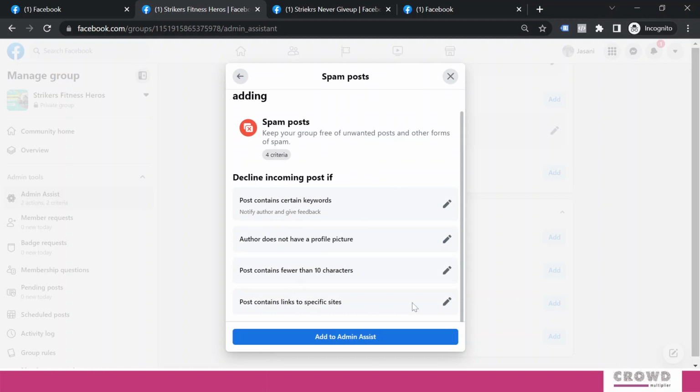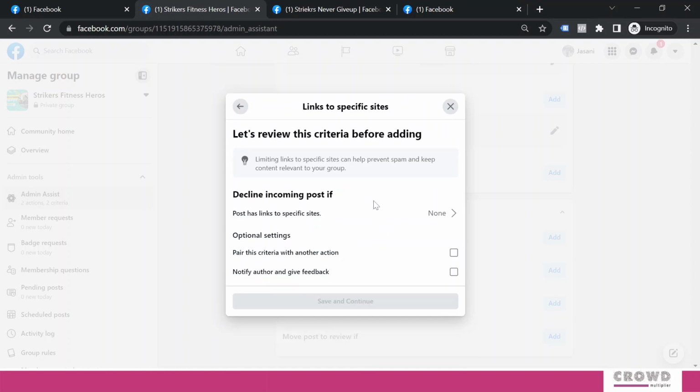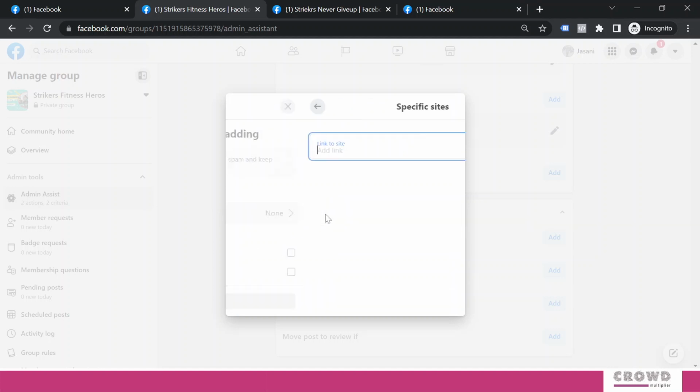Post contains links to specific sites. This is interesting. Normally in these discussion groups, people try to take the members from the Facebook group to their affiliate website or to Amazon and Flipkart. In that scenario, you can come over here and select post has link to specific sites.